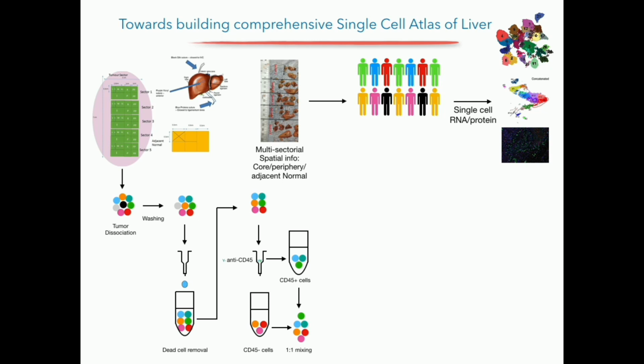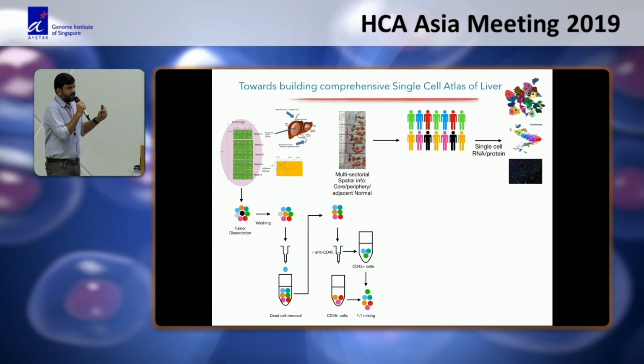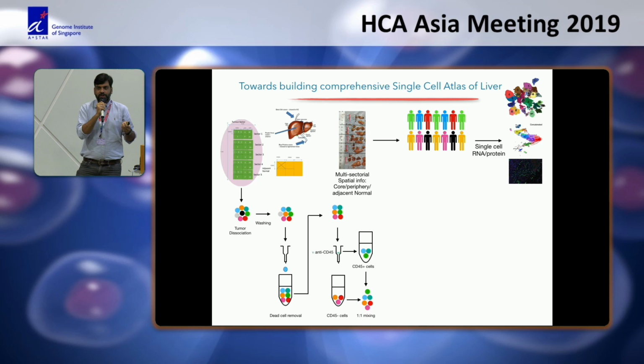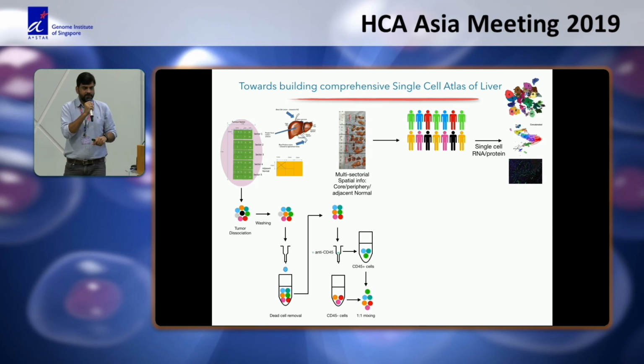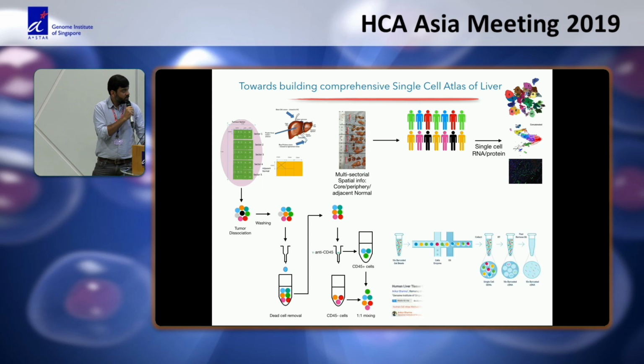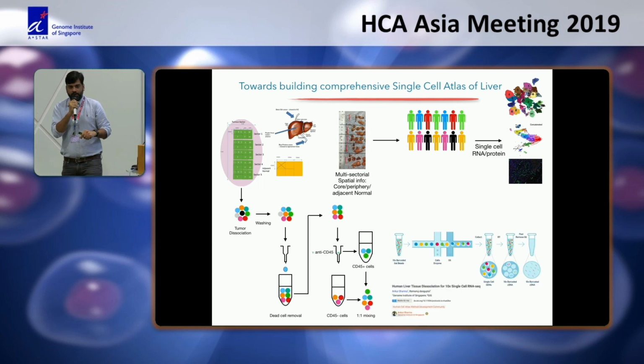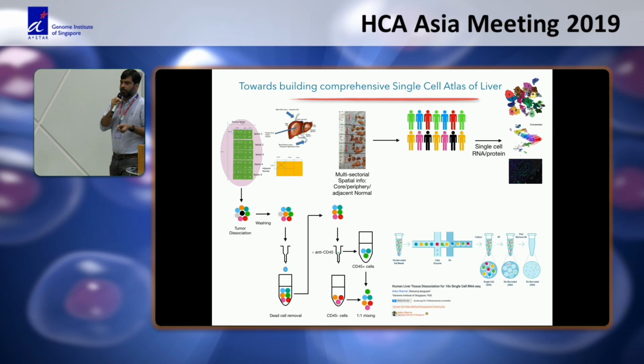So when we started this, the first problem we faced, which most of the people working on tumor single cell may have faced, is that it's very difficult to get epithelial cells out. And this problem is much bigger in liver because hepatocytes are more fragile and they don't like to be dissociated or fragmented. So we overcame this problem by mixing the CD45 positive and negative cells in a 1:1 ratio to get a decent recovery of both immune and non-immune cells, because eventually you want to comprehensively profile all the cell types.